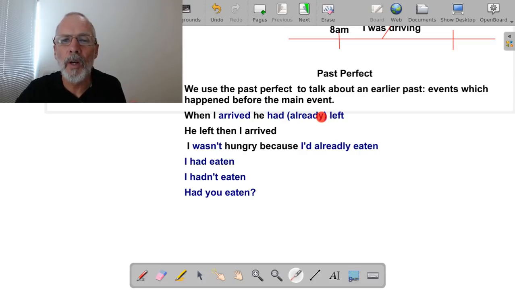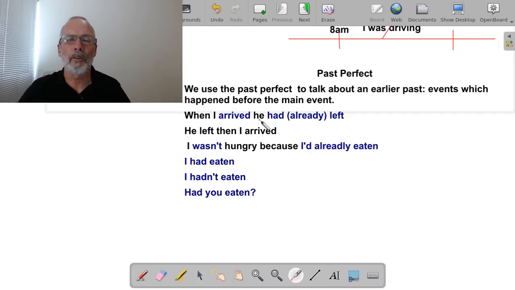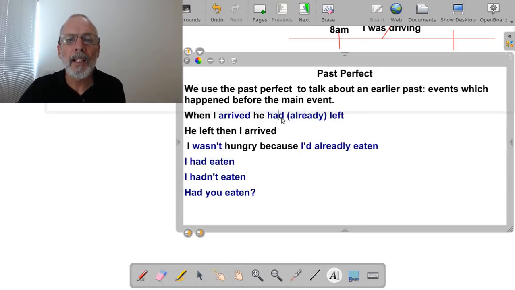Incidentally, this already here is an adverb. It's not necessary, but normally when we have a sentence like this, we would normally say the already. It indicates that this thing happened before I expected it to. It's also correct to say when I arrived, he had left. And additionally, normally this here would be contracted.